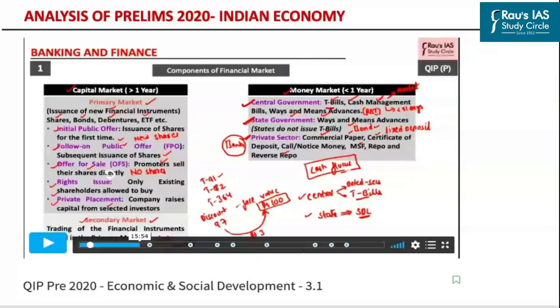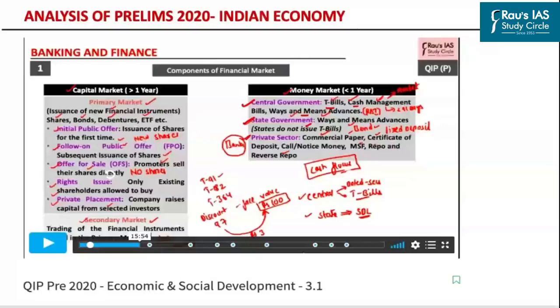The central government issues short-term instruments in order to borrow for a period less than 1 year. These instruments include treasury bills, cash management bills, and ways and means advances. The state government issues ways and means advances. The state governments do not issue treasury bills in order to raise short-term loans. As far as the private sector is concerned, it issues commercial paper, certificate of deposit, and call or notice money.